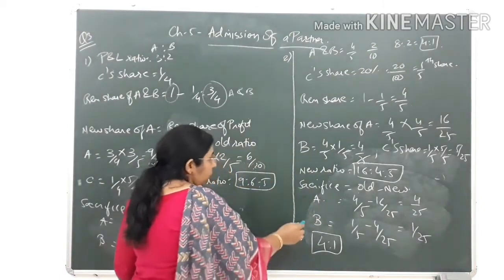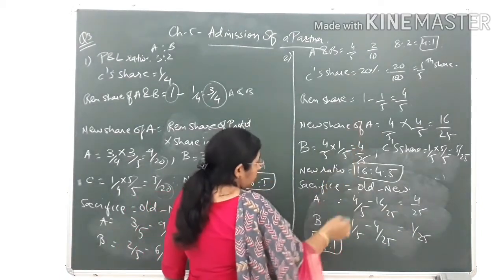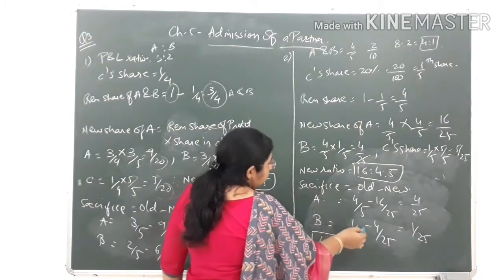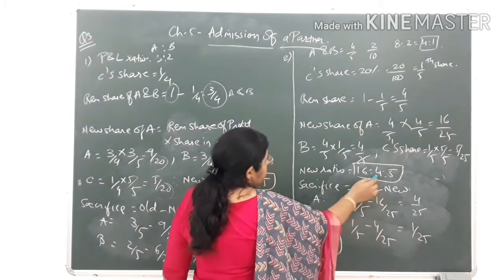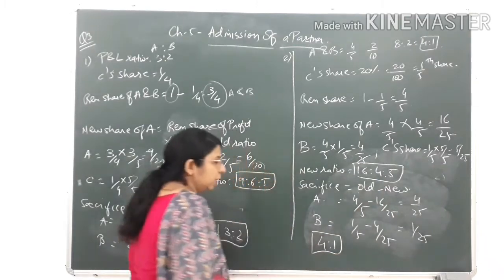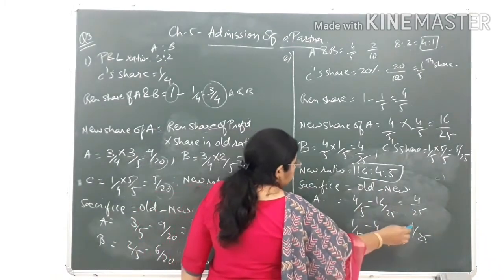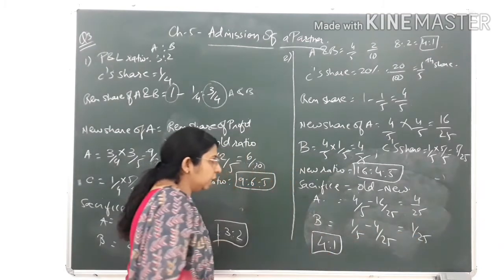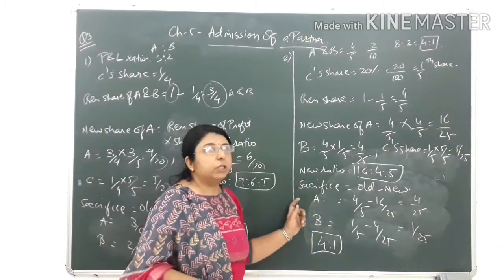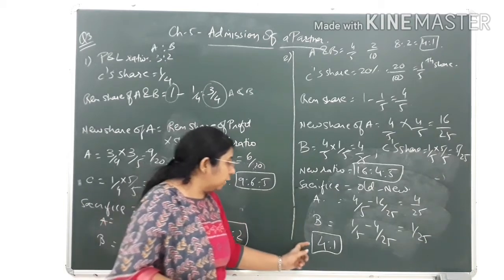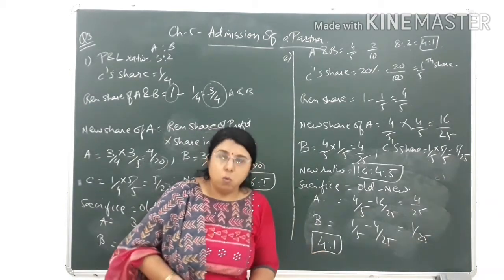Same way we have to do for B. B's old share is 1 by 5 minus the new share that we have found out, that is 4 by 25. Again the LCM would be 25, so it would come 5 minus 4, that is 1 by 25. So the sacrifice ratio of the old partners, that is A and B, would come to 4:1.